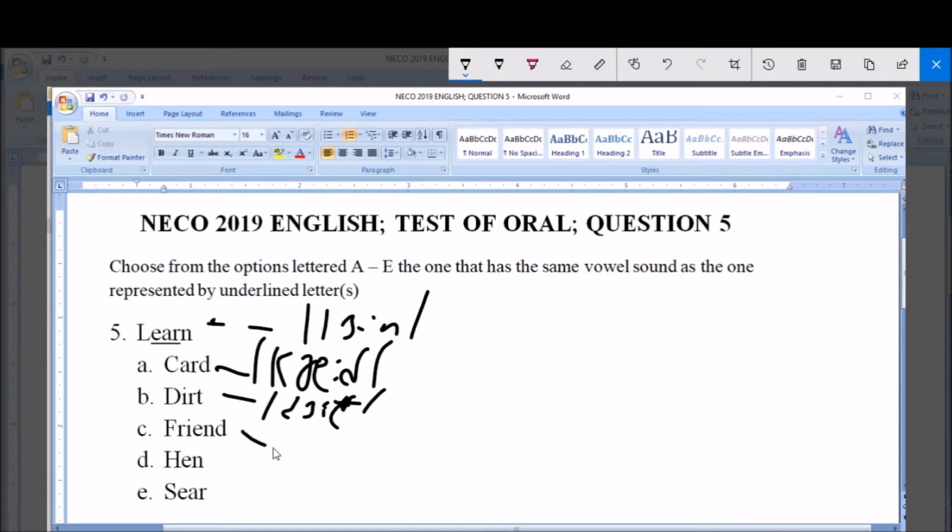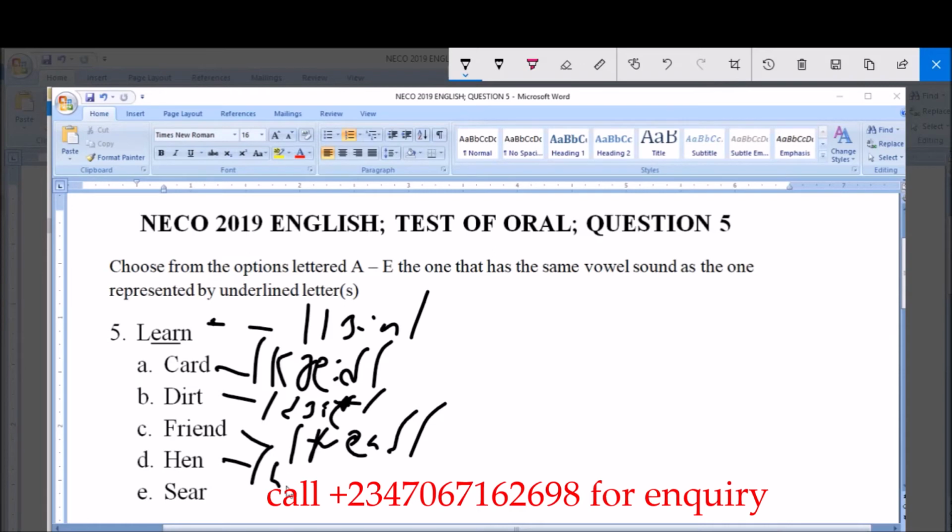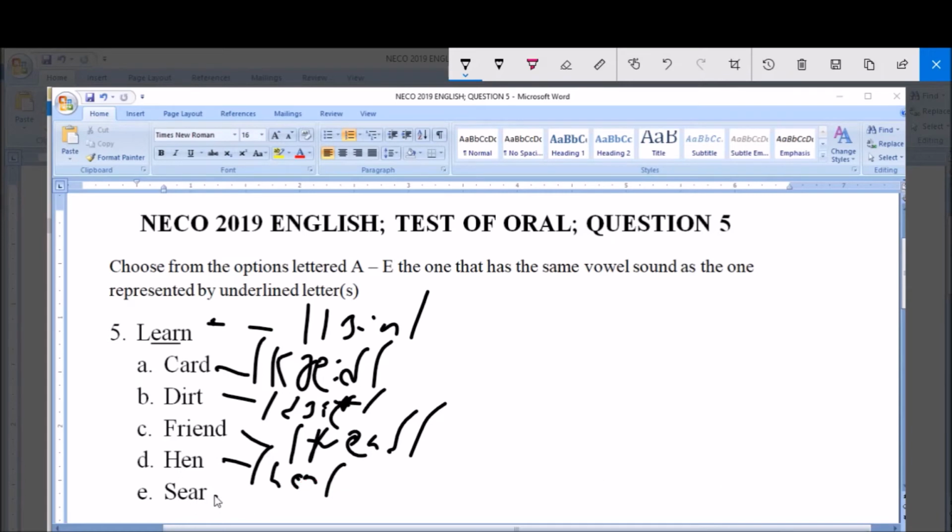Then option C, we have friend. Very easy, as the word implies, because when we talk of transcription or oral English, it has to do with speaking in English. Then option D, we have N. The way it is spelled, that is the way it is transcribed, direct N. Option E, we have say. It is transcribed as this, say. In some way you can say snare, and so on and so forth. So it has double transcription.